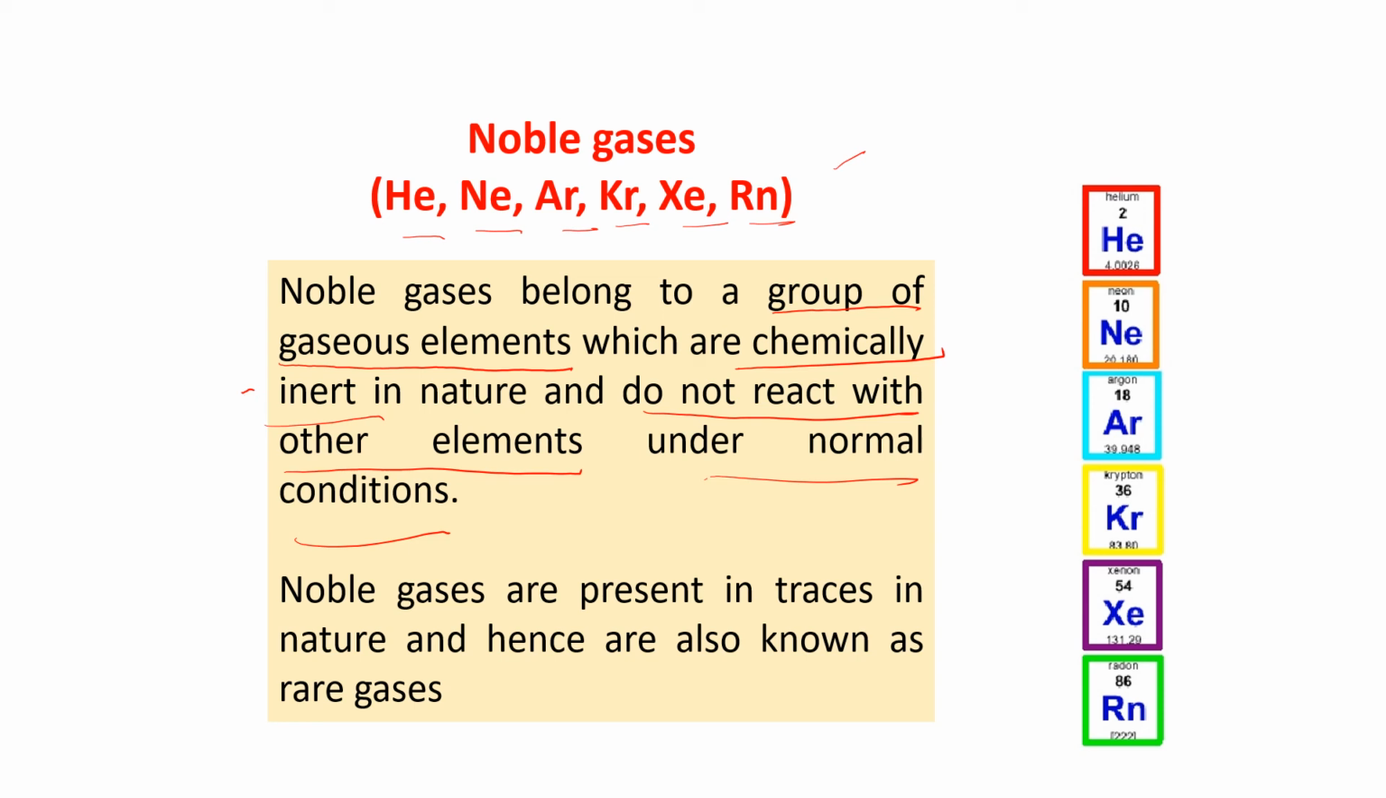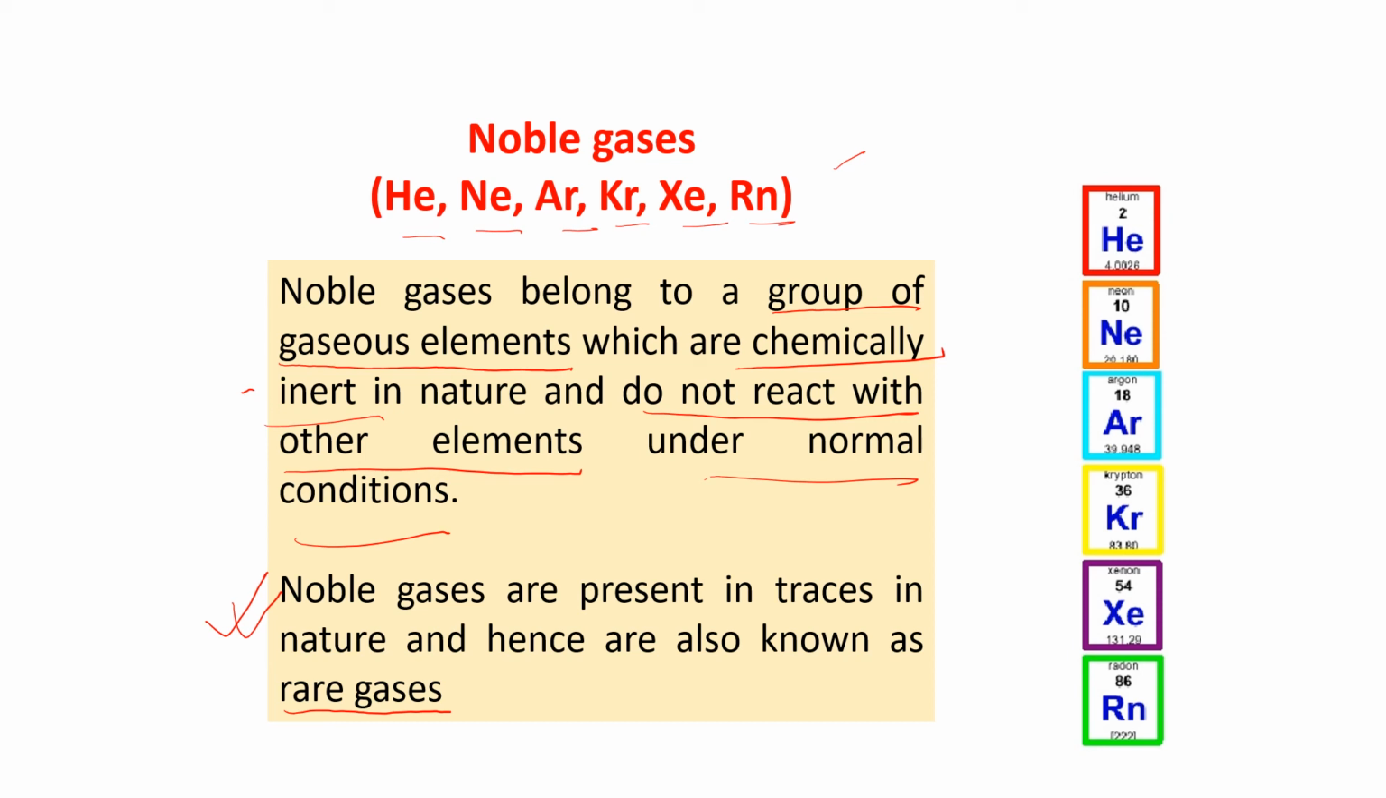Noble gases are present in traces in nature. This is very important, children. Noble gases are present in traces in nature and hence they are also known as rare gases. You may get a question why noble gases are known as rare gases, and sometimes we call them noble gases, sometimes we call them rare gases.